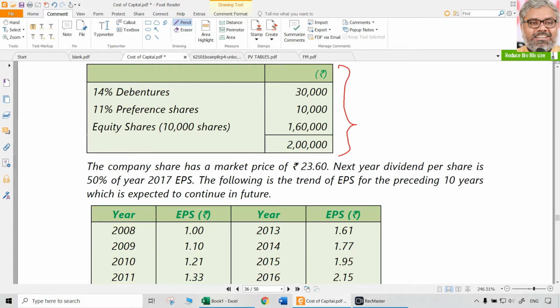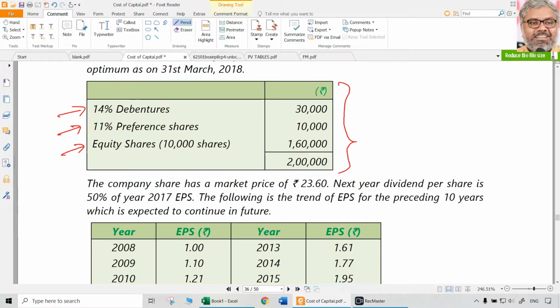So 14% debentures are there already. Those are different. These are existing, not new. 11% preference shares are already there. Equity shares are there, 10,000 shares with 1,60,000 rupees of capital. That is the equity share capital. So a total of 2 lakh rupees is the existing capital structure.